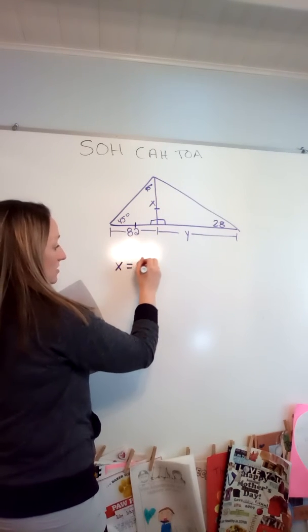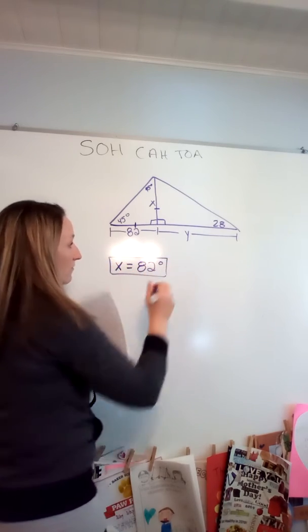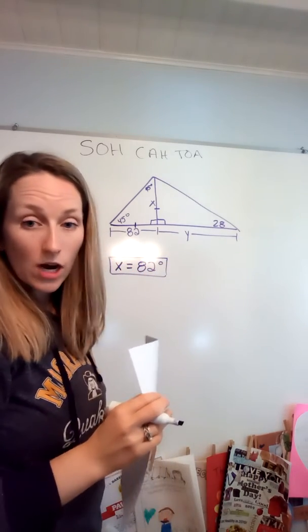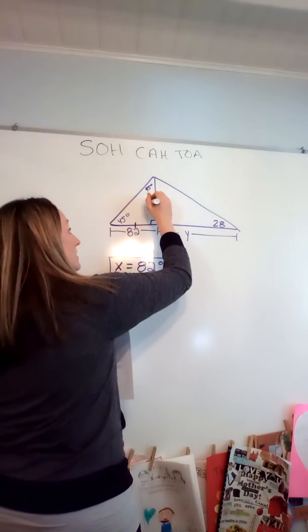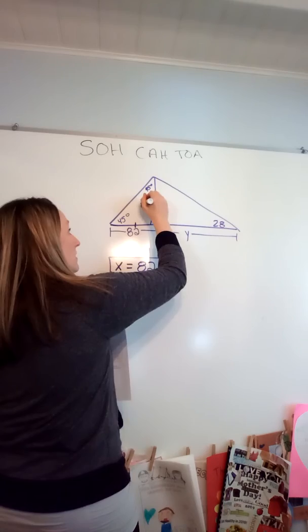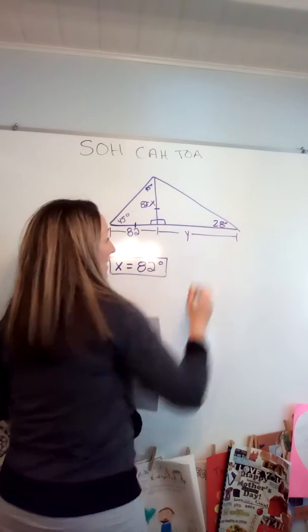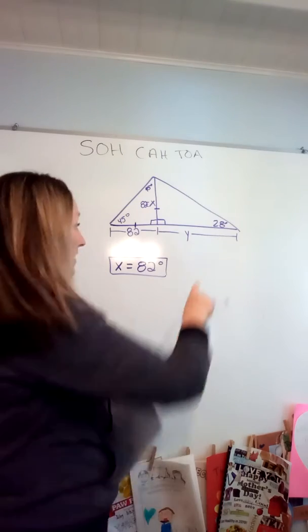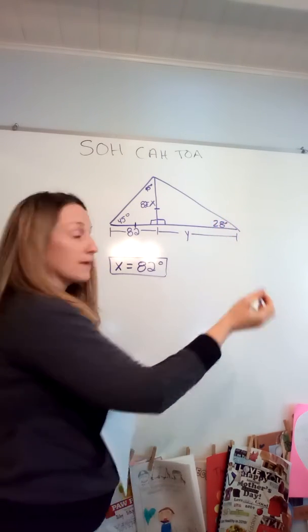so I already know that x is equal to 82. I didn't have to do any work, just recognizing 45, 45, 90. It's an isosceles right triangle. My legs are congruent. All right, so I can even label that in my diagram now if I want, because maybe that'll help me solve for y. Okay, so for y, it's not a special right triangle, right? It's a 28-degree angle. Now I can use trigonometry, okay?